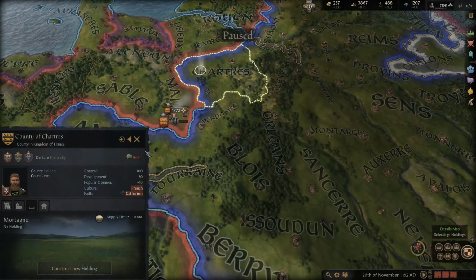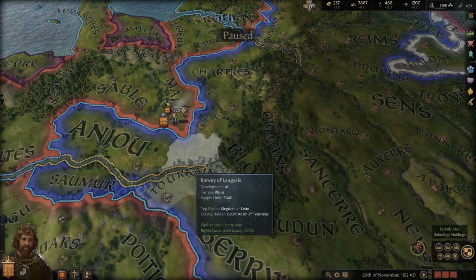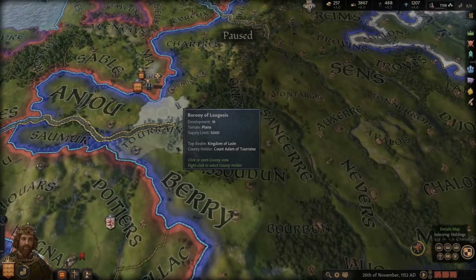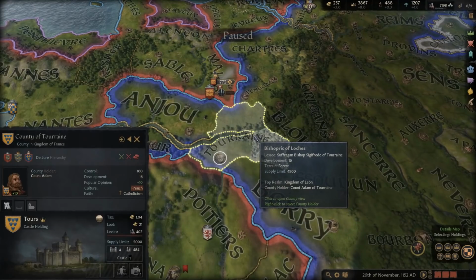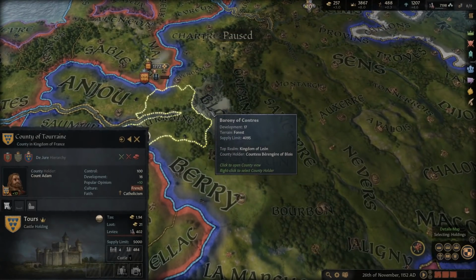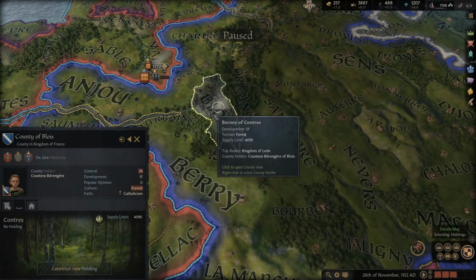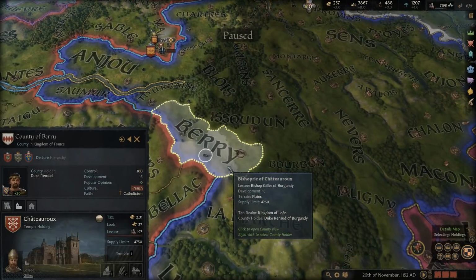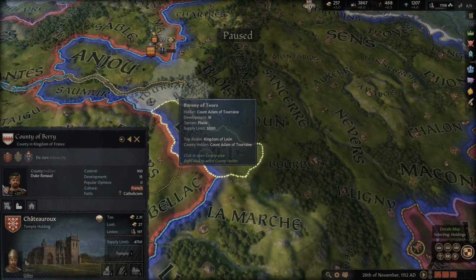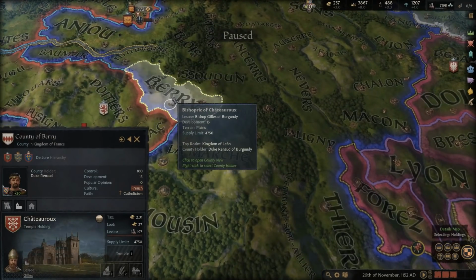Again, counties don't separate the way they did historically. He owned all these counties here. He also owned this county. This here was France. So right at this county, this is where the French line starts. And then it goes down this way. This is all underneath Henry's, at least nominal, rule.